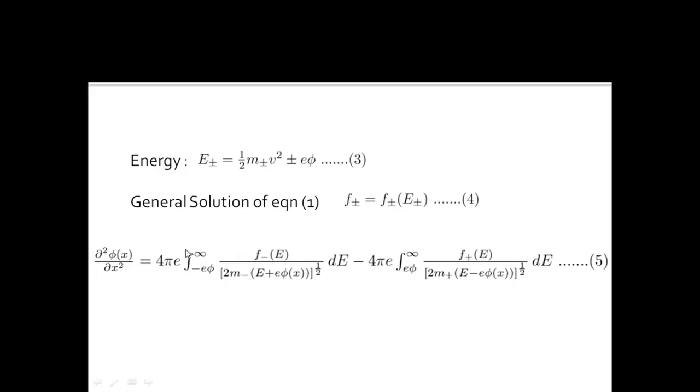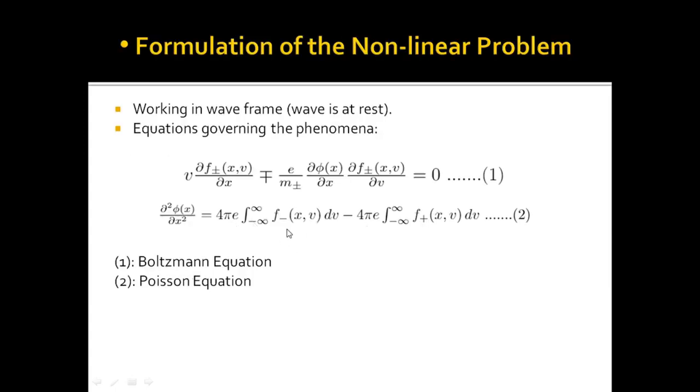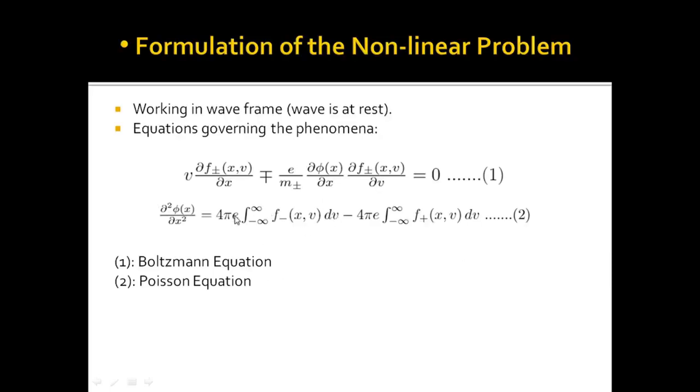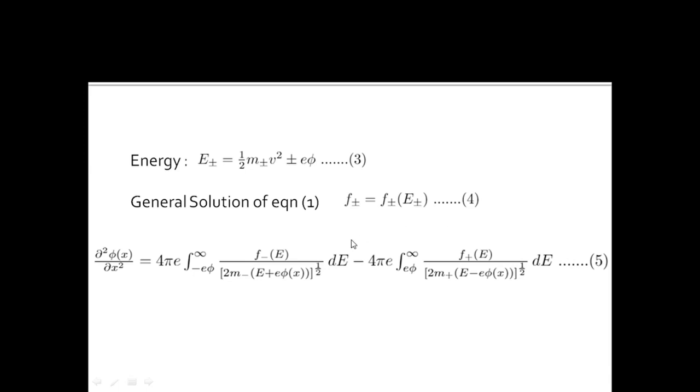Now, if we replace v with E everywhere in equation 2 and dv with dE using this equation, then we obtain equation 5, which is essentially the same Poisson equation. So if we substitute E, which is a function of phi, we have phi on both sides of the equation and the equation becomes nonlinear. But we will be solving this nonlinear equation.